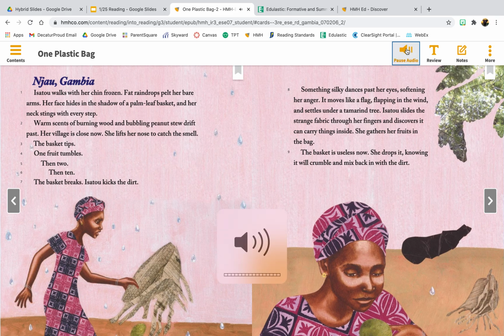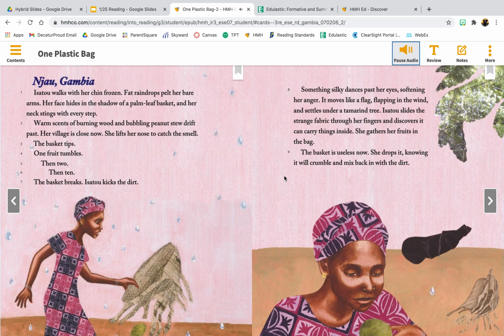Njau, Gambia. Isatu walks with her chin frozen. Fat raindrops pelt her bare arms. Her face hides in the shadow of a palm leaf basket, and her neck stings with every step. Warm scents of burning wood and bubbling peanut stew drift past. Her village is close now. She lifts her nose to catch the smell.